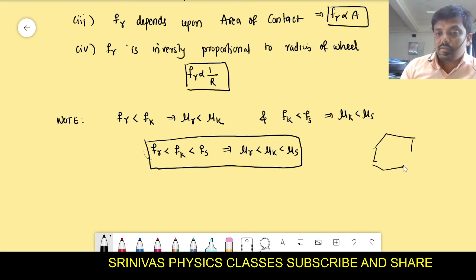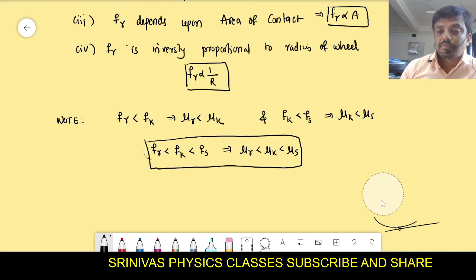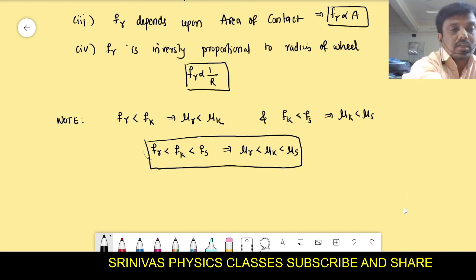If they made the wheels like this, the area of contact is more, then it cannot easily move. The wheel is made in circle shape because of rolling and to reduce the frictional force. When less area is in contact, then it easily goes forward. This is about the three types of frictional forces. Okay, right. I'm going to close today's topic.